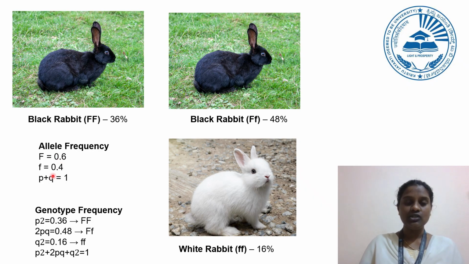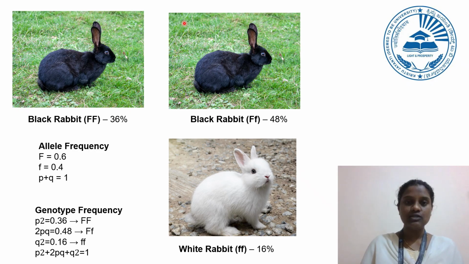Using the Hardy-Weinberg principle, the frequency of homozygous dominant, p², will be 0.36, the frequency of heterozygous 2pq will be 0.48, and the frequency of homozygous recessive, q², will be 0.16.